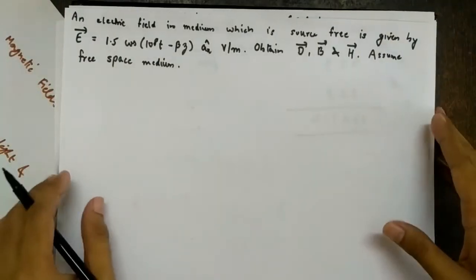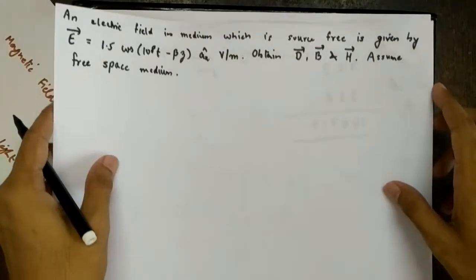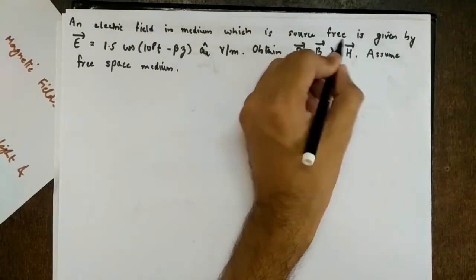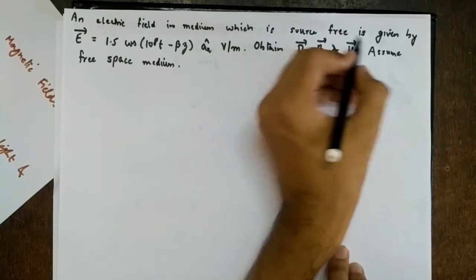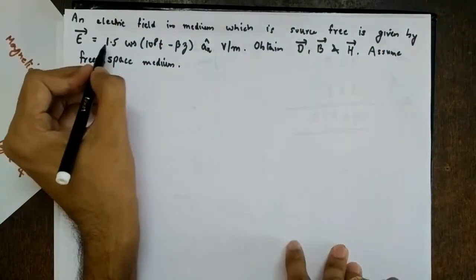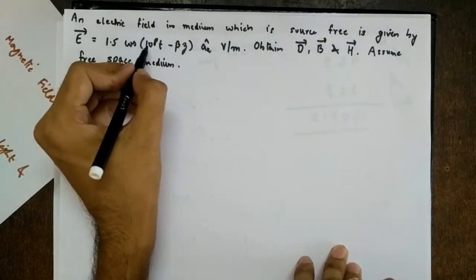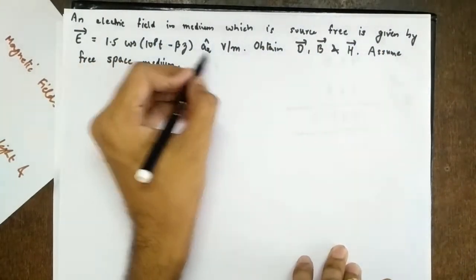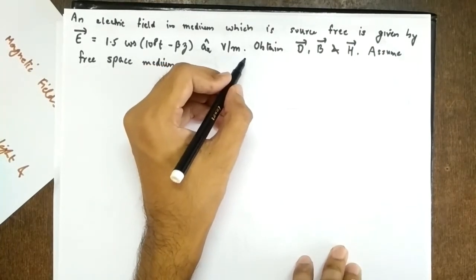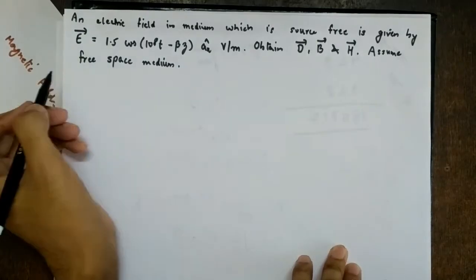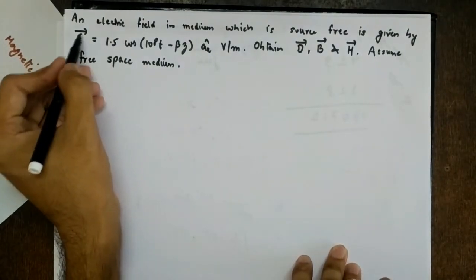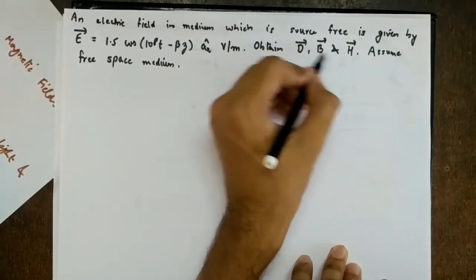It says that an electric field in a medium which is source free, right? Means what? Rho v is 0 and J vector is 0. Means there are no sources. It is given by E vector equal to 1.5 cos of (10 raised to 8 t minus beta z) x cap volts per meter. Obtain D vector, B vector and H vector. Assume free space medium, right? Means what is given? One of the fields is given. So you have to obtain the other fields, right?